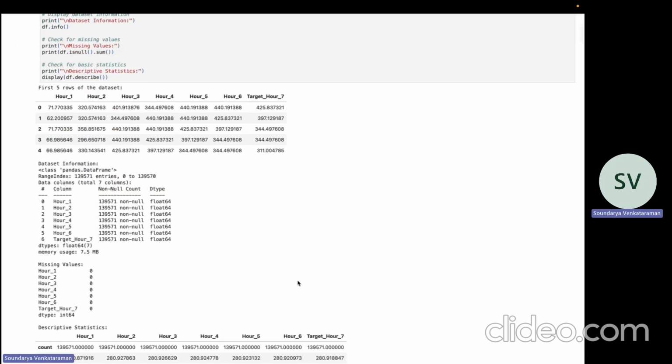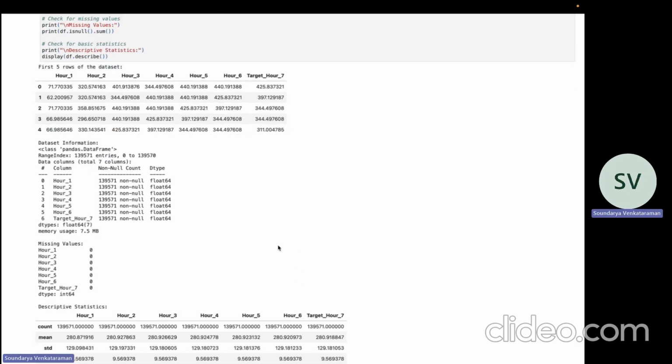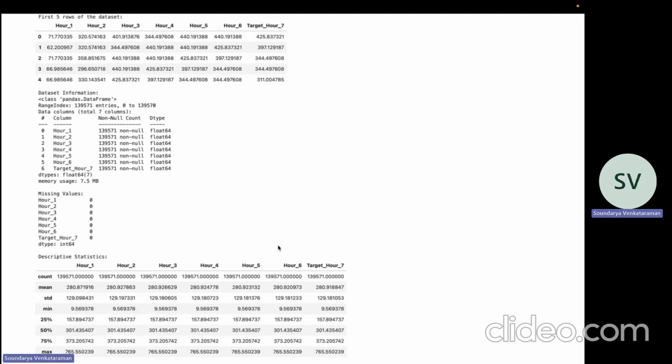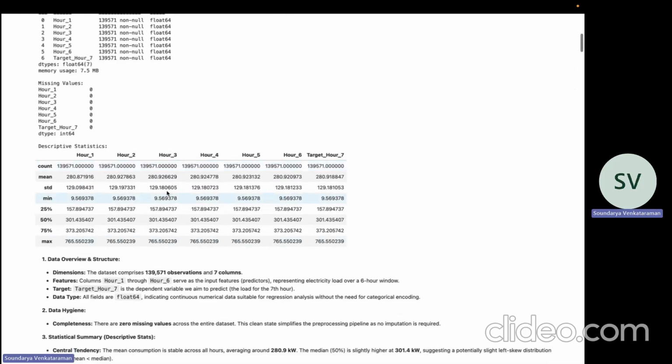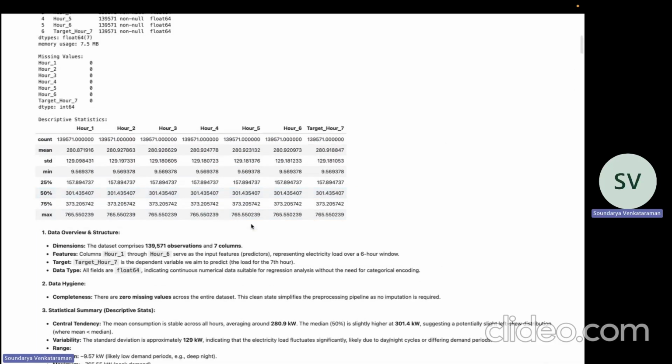Moving to the data overview, the data contains 139,571 records and some numerical features. Let's discuss the descriptive statistics. Here, the average electricity consumption across all hours is around 280 kilowatts, and this value remains consistent across input and target variables. The median is slightly higher than the mean, indicating a small left skew in the data distribution.